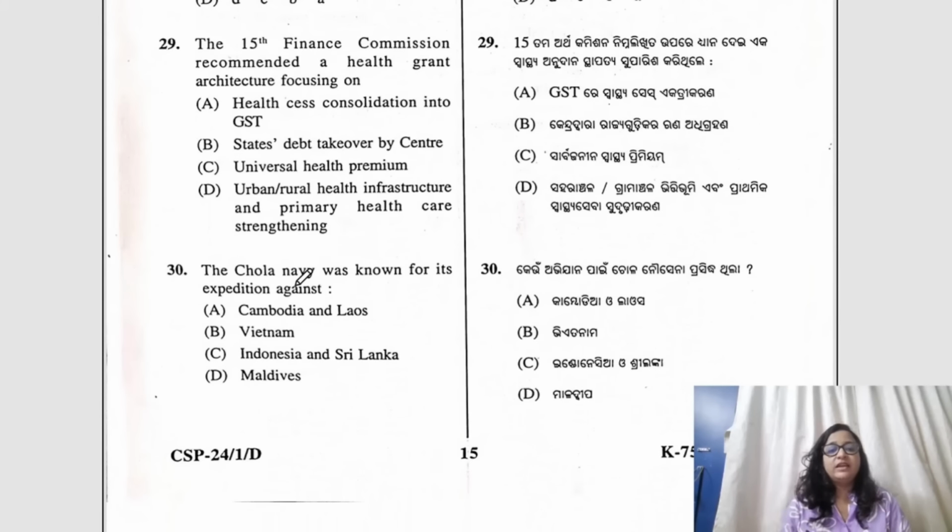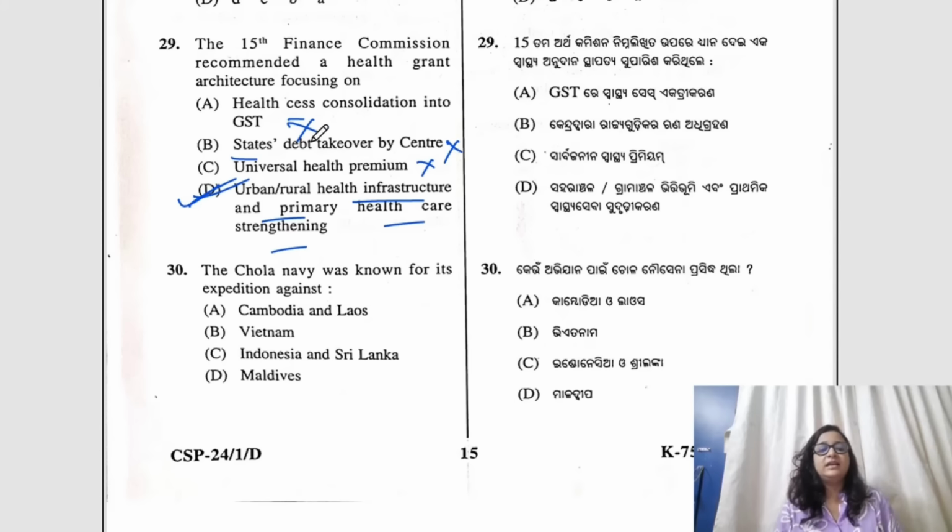Question number 29, the 15th Finance Commission recommended a health grant architecture focusing on which of the following? Here, the answer would be D, urban rural health infrastructure and primary health care strengthening, because this is the main focus of any grant related to health. Universal health premium is a big, bold decision, that can't be the answer. States debt takeover by center, no, that would be a huge burden on the center. Health cess consolidation into GST, no, nothing like this was in the news. So the most appropriate answer would be D.